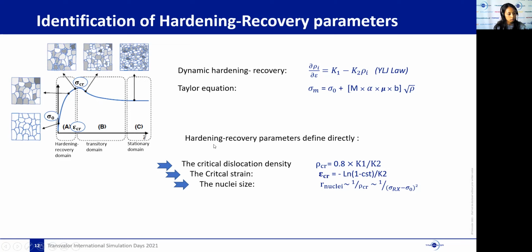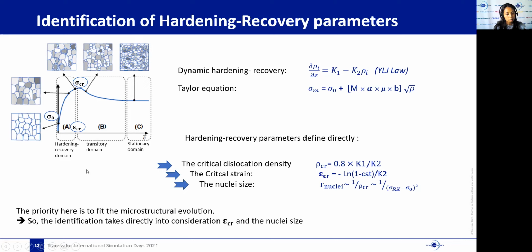However, we noticed that these two parameters directly affect two important values of the model: the critical dislocation density, or the critical strain, and also the nuclei size. In other words, these identified Q1 and Q2 parameters will affect the start of recrystallization and also the recrystallized grain radius or size.